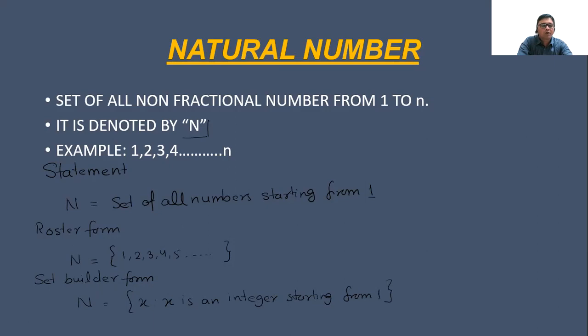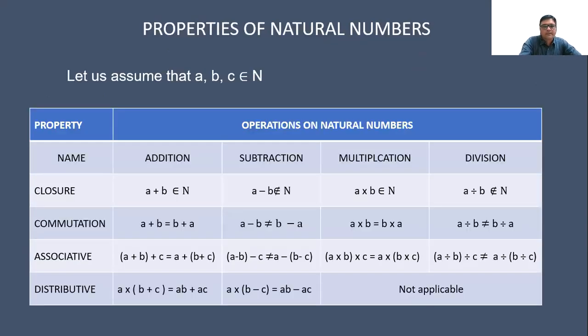Like where we start counting from 1: 1, 2, 3, 4, 5. So all these numbers are natural numbers. Now, if we talk about properties like closure, associative, distributive, commutative, these numbers follow them. Take the closure property: a plus b belongs to N.